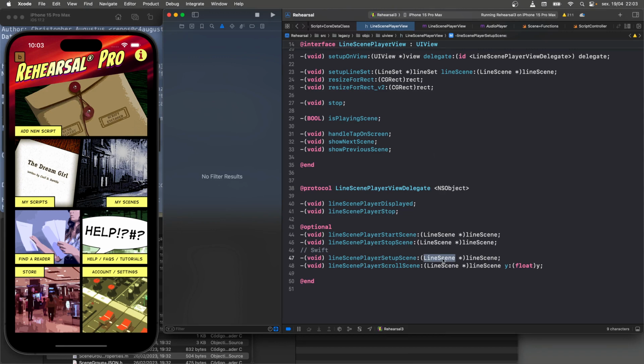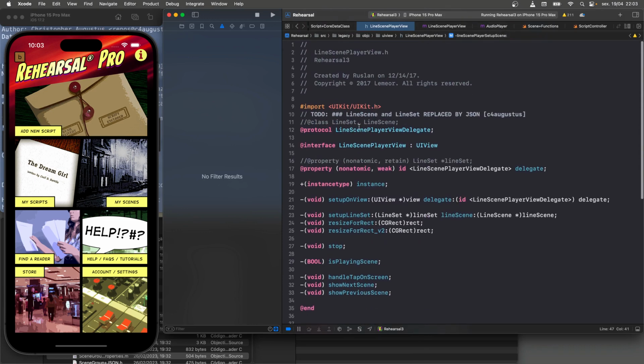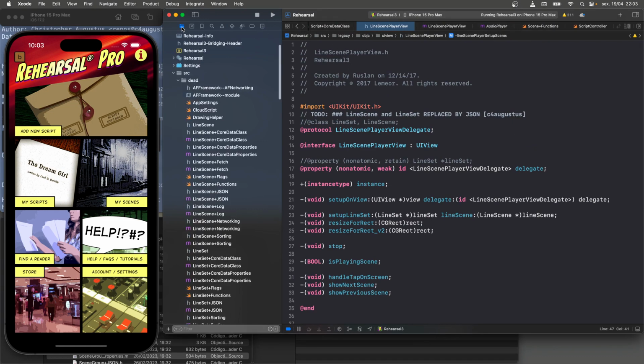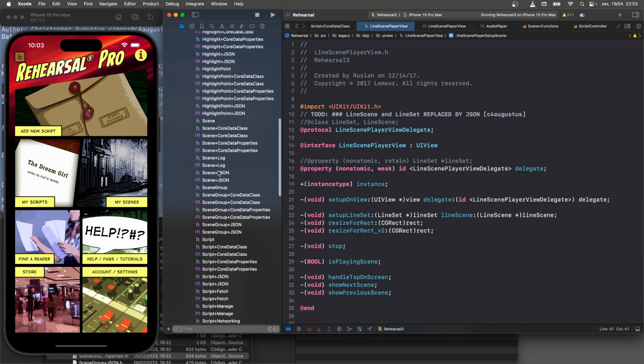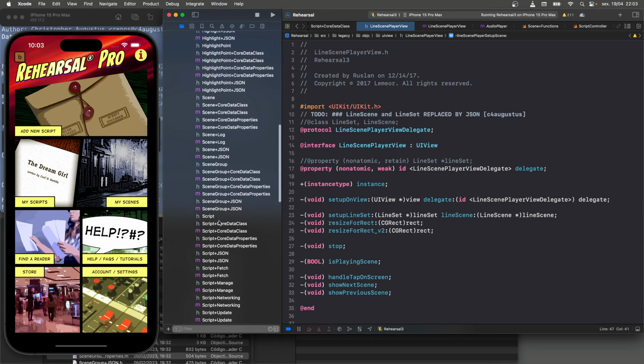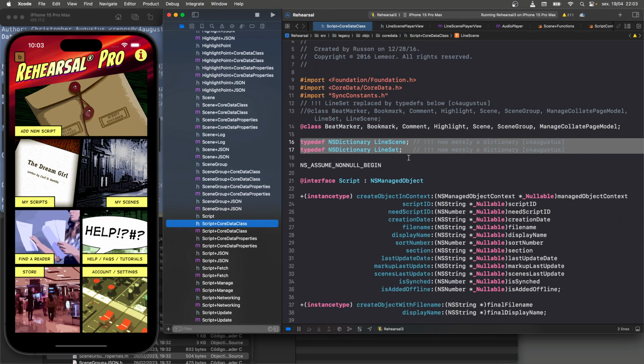But I know where this line scene has been typedef'd. So originally it was a class. You can see the class is commented out here. And instead, because line scenes and line sets belong to scripts, it's been typedef'd inside the script declaration, where it mainly gets used. I believe it's here. There we go. Typedef. So it's now merely a dictionary. Line set and line scene used to be classes, but now they are just typedef'd as an NSDictionary.